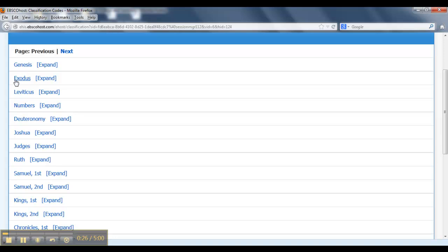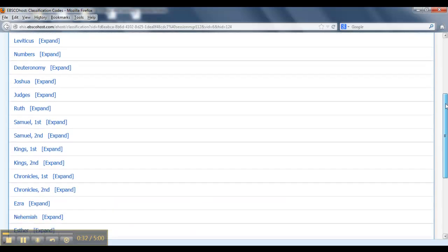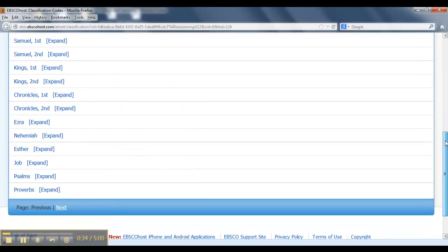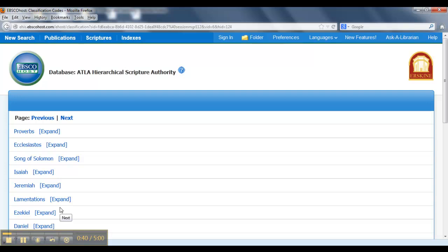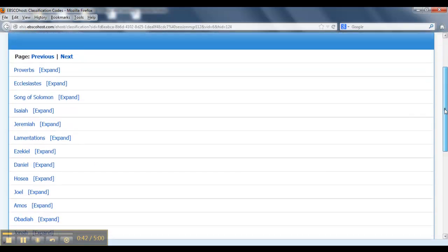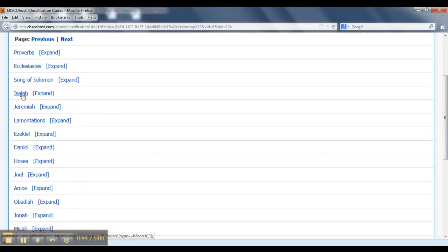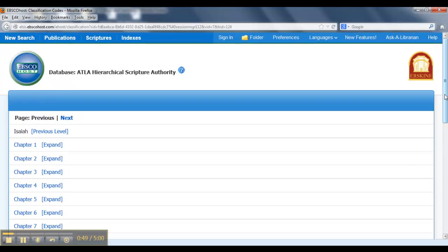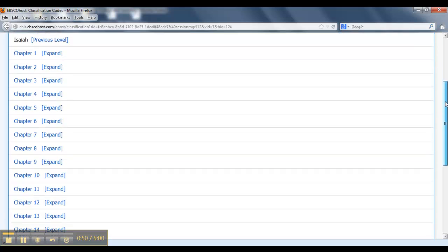There you see Genesis, Exodus, Leviticus, Numbers, Deuteronomy, just as we learned, most of us, when we were children about the Bible. The search I have in mind is Isaiah 55, and so it's not on this first page, but when I click on Next, we see Proverbs, Song of Solomon, and there's Isaiah. This expand link is going to take me to different chapters in Isaiah,